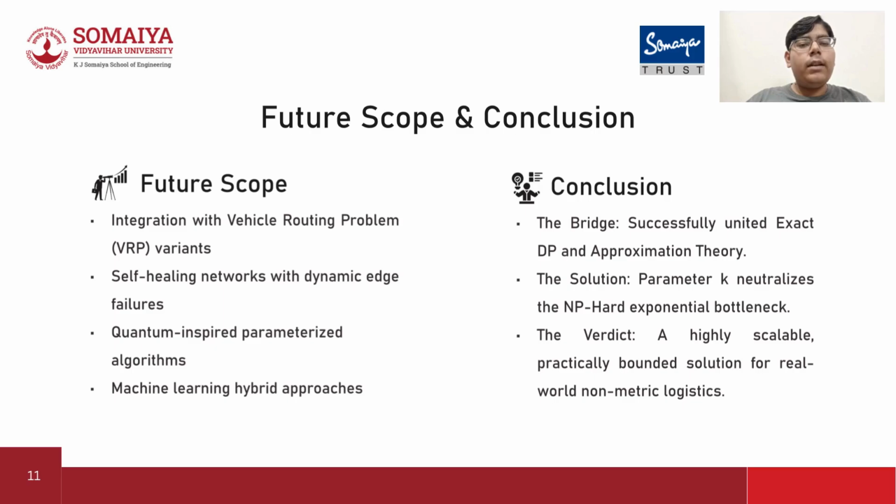To bring it all together, let's look at the conclusion of this 2025 paper. For decades, computer science has been trapped in a rigid trade off. By isolating the chaotic non-metric edges into a single parameter k, Zhao, Sheng, and Xiao achieved three things. First, the bridge. They successfully united exact dynamic programming and modern approximation theory. Second, the solution. The parameter k completely neutralizes the NP-hard exponential bottleneck that has plagued the Held-Karp algorithm for years. And finally, the verdict. This provides a highly scalable, practically bounded solution for real-world non-metric logistics.